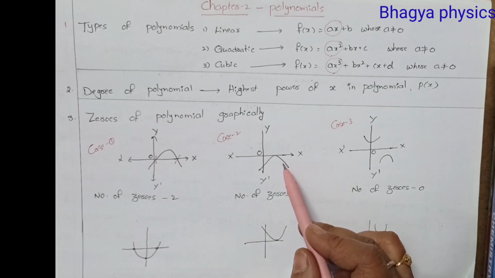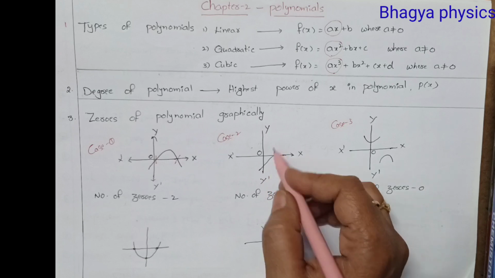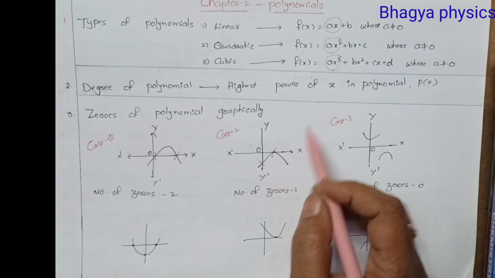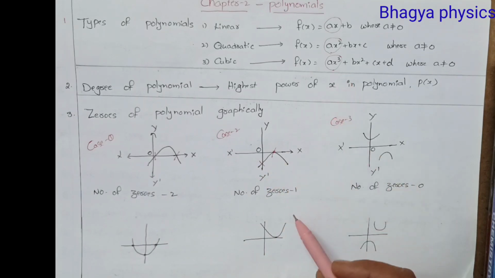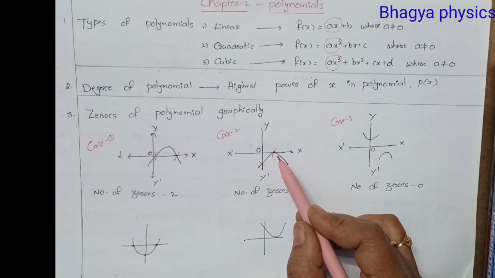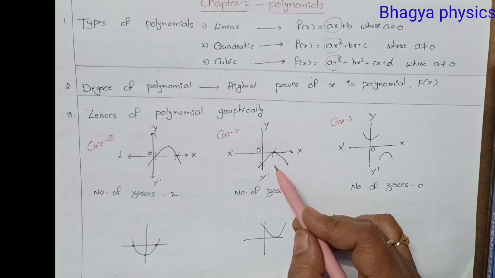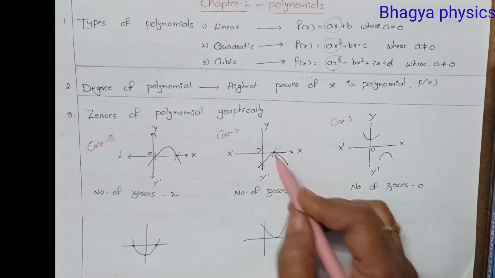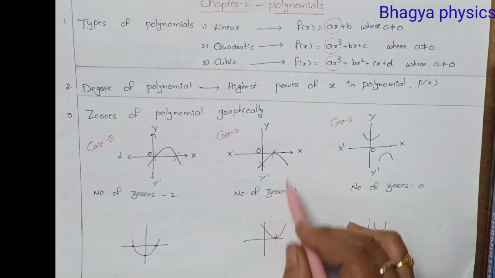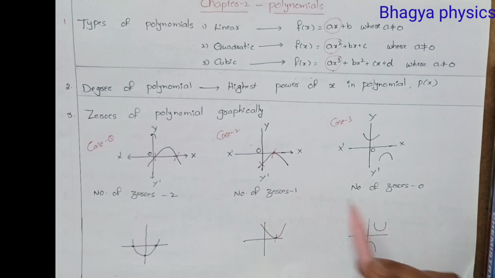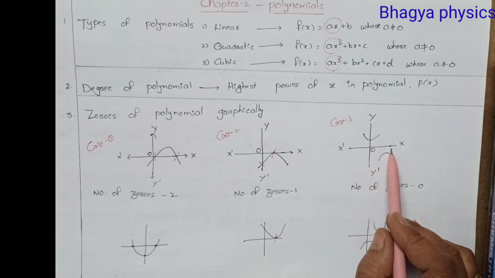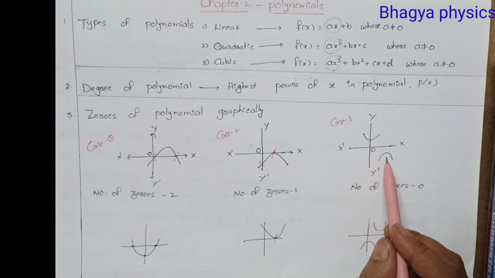And then come to the second case. We observe this parabola. One time it cuts at x and another time it cuts at y. Y we shouldn't consider because the polynomial has variable only x, so wherever on the x-axis it cuts, that many zeros that particular polynomial has. Here on the x-axis one time, so this polynomial has 1 zero. Come to case 3. On the x-axis there is no intersection, so there is no zero for this parabola. I mean there is no zero for this polynomial.